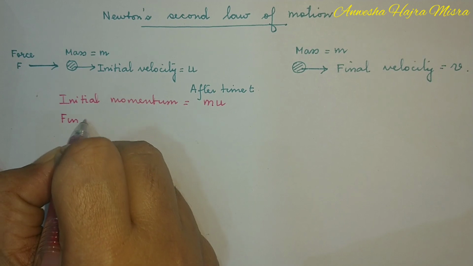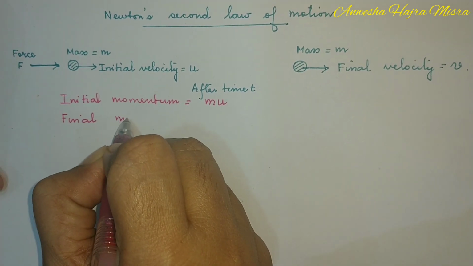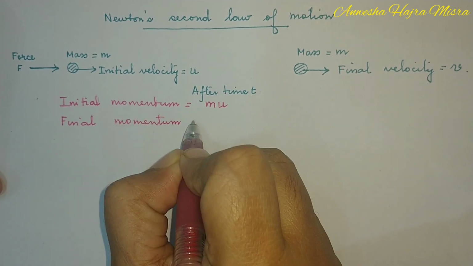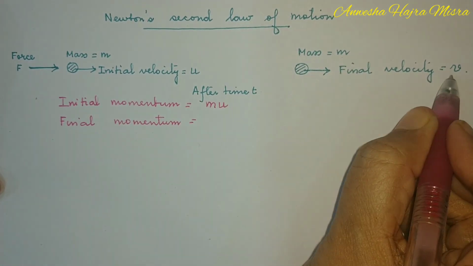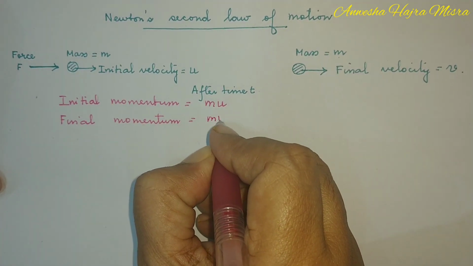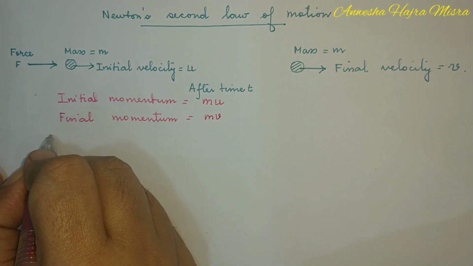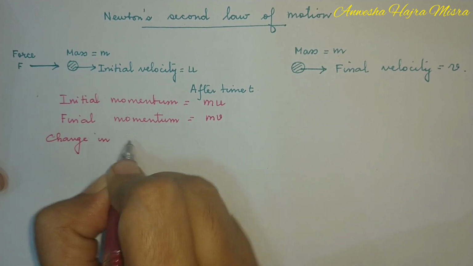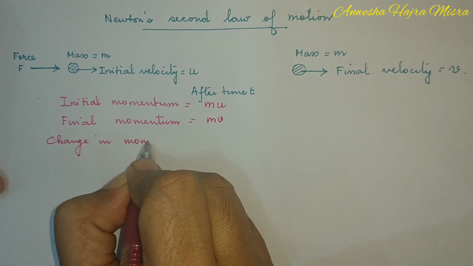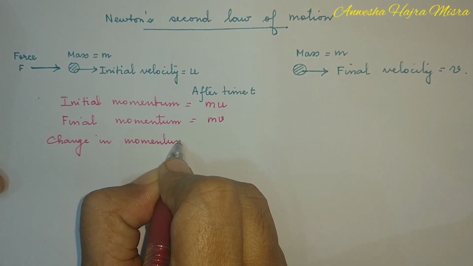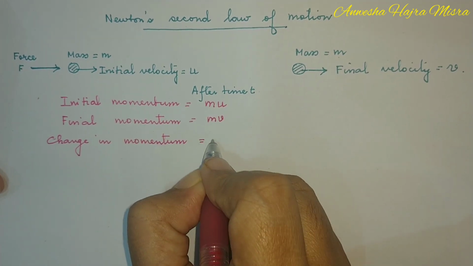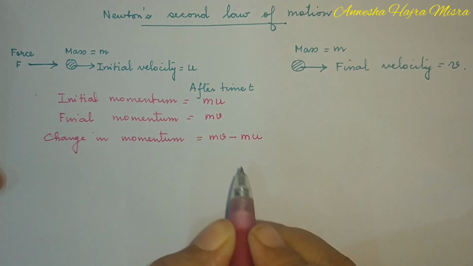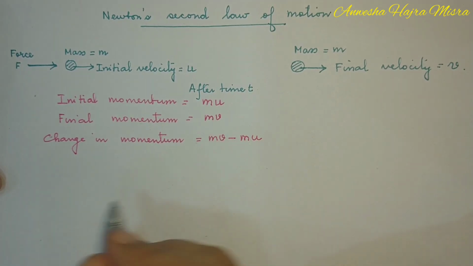My final momentum of the body is mass into velocity, mv. Change in momentum is mv minus mu. Final minus initial.